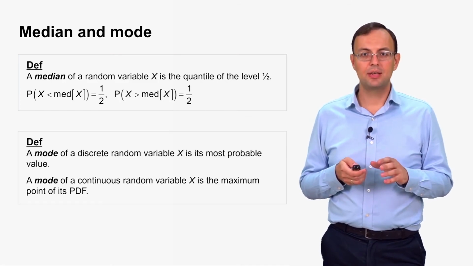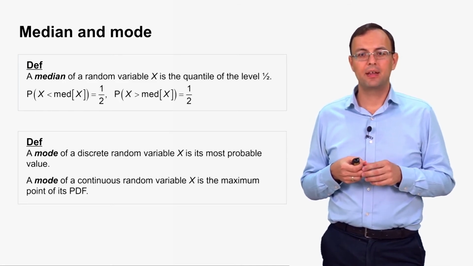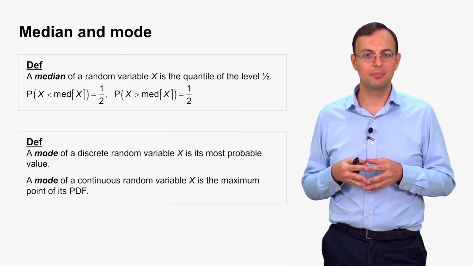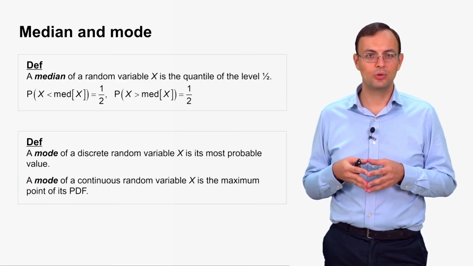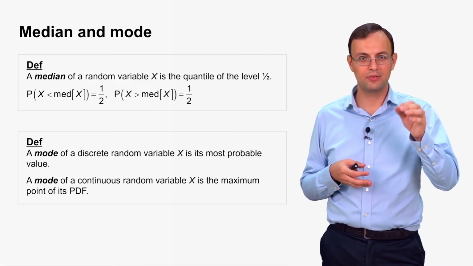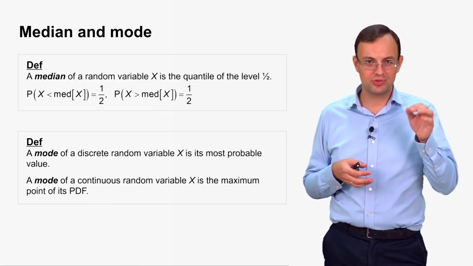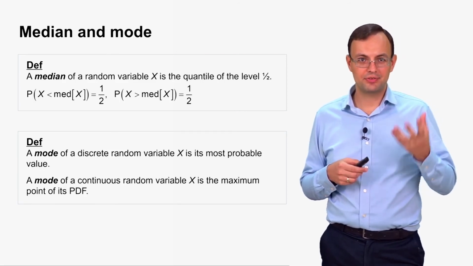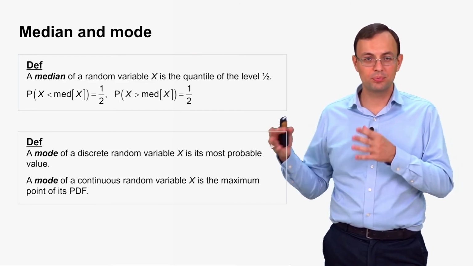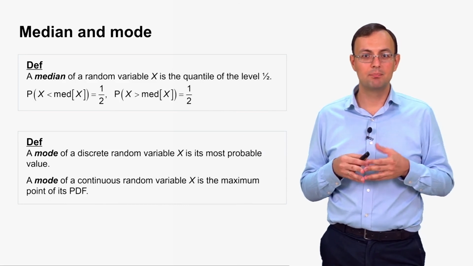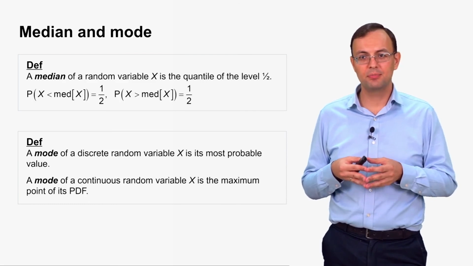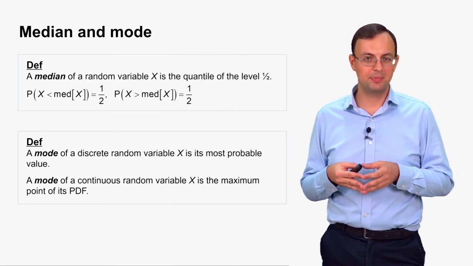And the mode. For a discrete random variable, the mode can be defined as the most probable value. So if we calculate probabilities for each possible value, if we find the probability to take this value, after this we can find the value with the highest probability. It is called the most probable value or the mode of the random variable. And for continuous random variables, the mode is defined as the maximum point of its PDF.